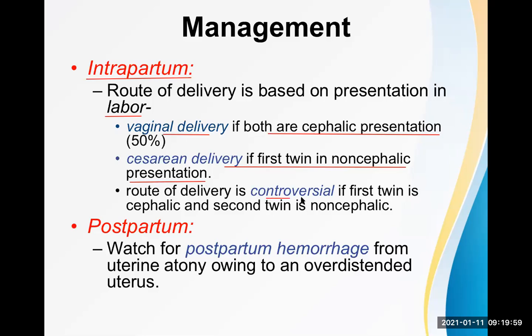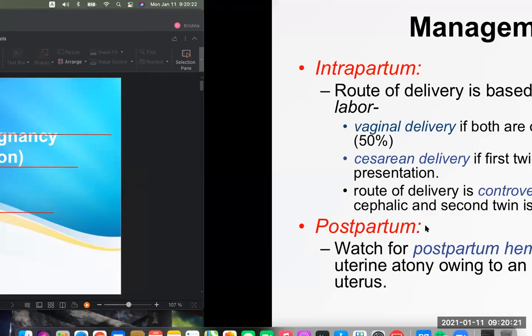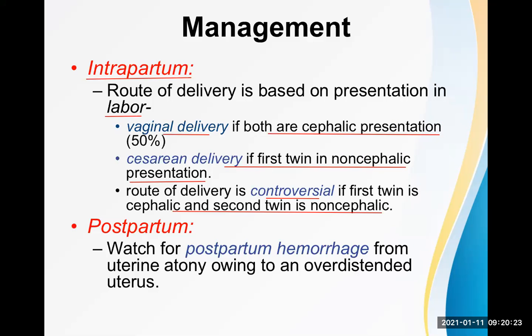The route of delivery is controversial if the first twin is cephalic and the second twin is non-cephalic. Let me explain why. The first twin is easily delivered because it is cephalic. But what about the second one? The presentation of the second can be modified by putting the hand inside the uterine cavity, and the obstetric surgeon can do that.